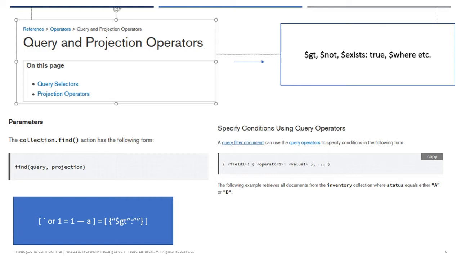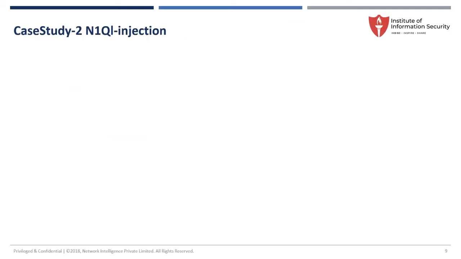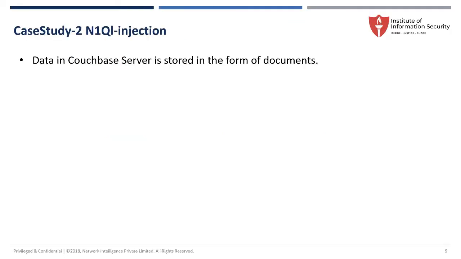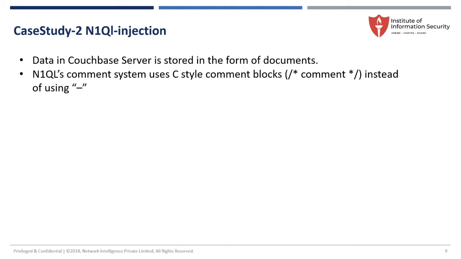This is one. And second is the Couchbase kind of application, where again the database is stored in the form of documents. Here we need to be very careful, like with MySQL server and SQL server. Whenever you make any union select or something like that, you put a comment at the end, right, so you'll be able to log in. Here we are not doing that same thing. We are not doing any comment section.